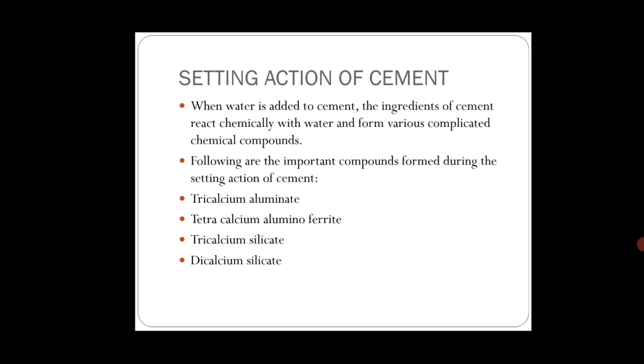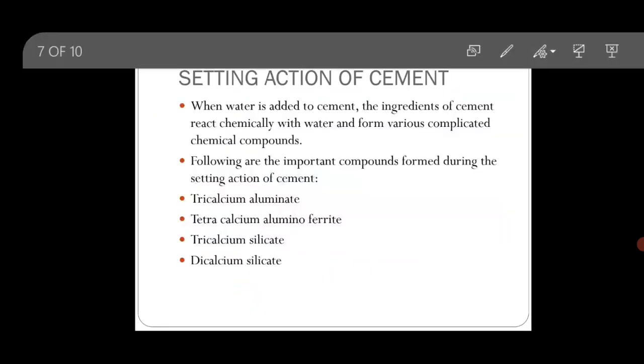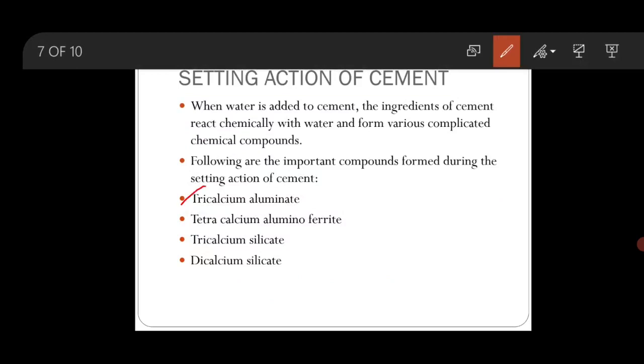Different compounds are formed during setting action of cement, that are tricalcium aluminate, tetracalcium aluminoferrite, tricalcium silicate and dicalcium silicate. So these are the compound products.